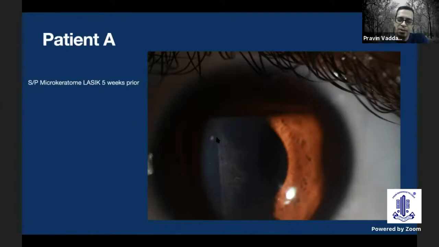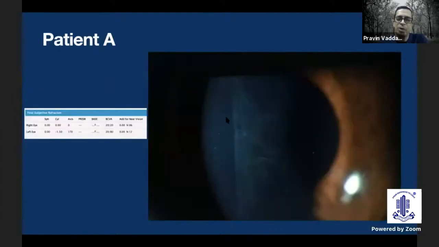Patient had traveled from another city with poor vision in the left eye following a microkeratome LASIK that was done 5 weeks back. If you look at her cornea, there is a scar on the cornea, which is in the visual axis. What was interesting also was the fact that the nasal edge of the scar had a very straight line. So that's the clue for this one. She had a pretty poor vision. She was a low myope, minus 3.5, but she ended up with a minus 1.5 cylinder, and she was not correcting beyond 20/80 on refraction.